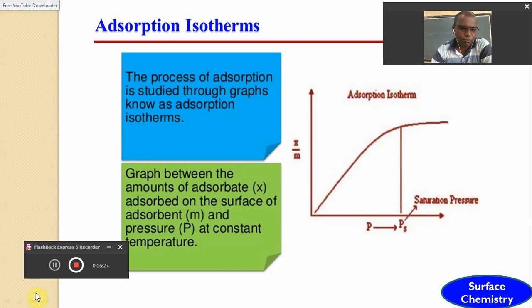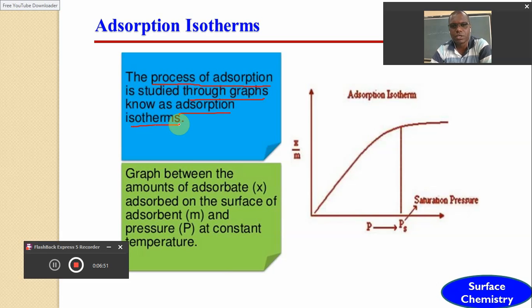Dear friends, if you remember the last video, we tried to define the adsorption isotherm. Adsorption isotherm is the graph with which the process of adsorption is studied, and such graphs or plots used to study the process of adsorption are called adsorption isotherms.